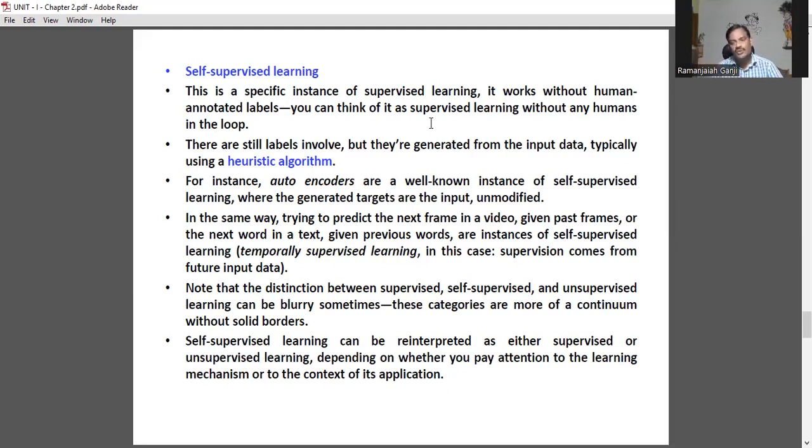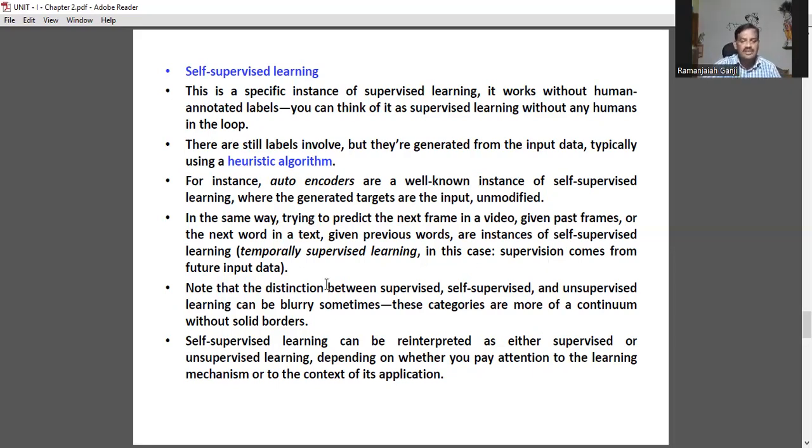Generally, in the case of the 4th and 5th unit, we have a concept called autoencoders. Autoencoders are well-known examples of self-supervised learning, where the generated targets are the inputs, unmodified. For example, trying to predict the next frame in a video, given past frames, or the next word in a text, given previous words, are instances of self-supervised learning. In this case, supervision comes from future input data.